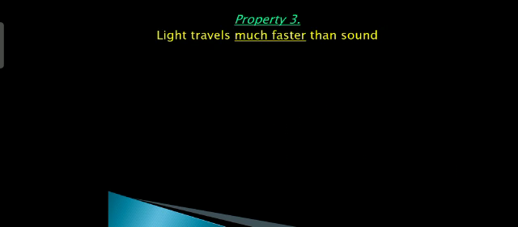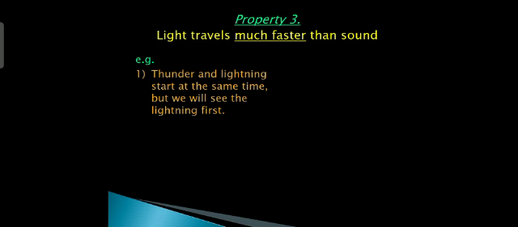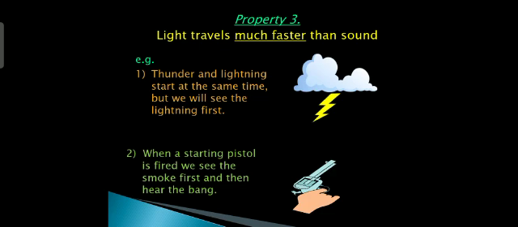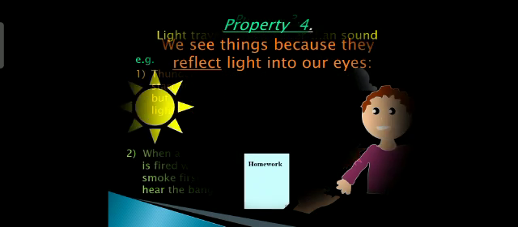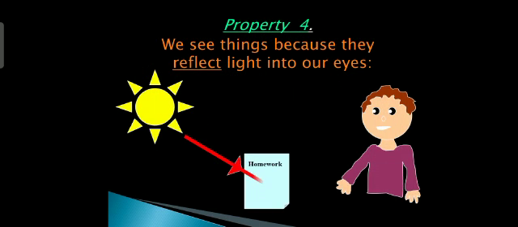Light even travels faster than the sound. A common example that can be considered here is whenever there's a thunderstorm, we see the lightning first. Afterwards, a sound is heard. In the same way, whenever a pistol is fired, we see the smoke first. Afterwards, a bang is heard. We see the things because light gets reflected into our eyes.